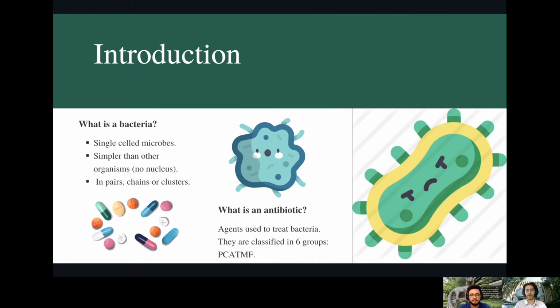But what is an antibiotic? An antibiotic is any agent used to kill or to treat bacteria. Now, they can be classified into 6 groups. For example, we have the initials of the 6 groups because they are the penicillins, the cephalosporins, aminoglycosides, tetracyclines, macrolides, and fluoroquinolones. And they are used to treat bacteria.